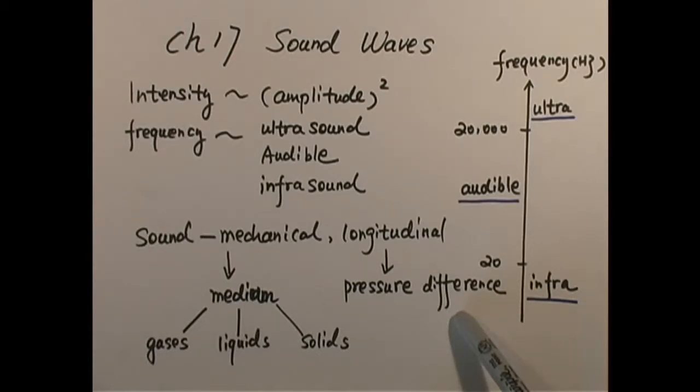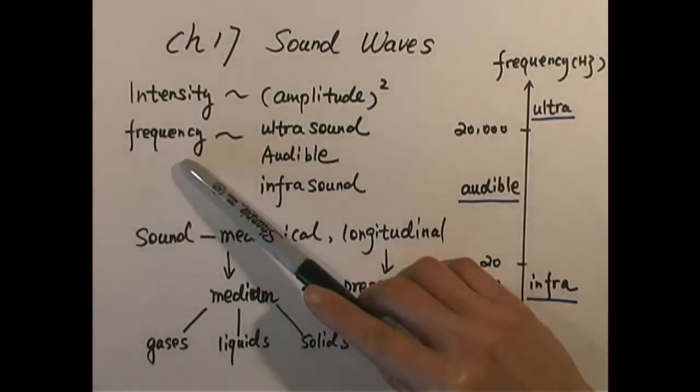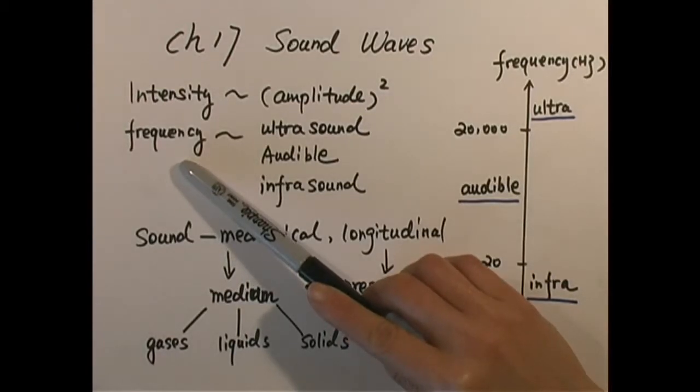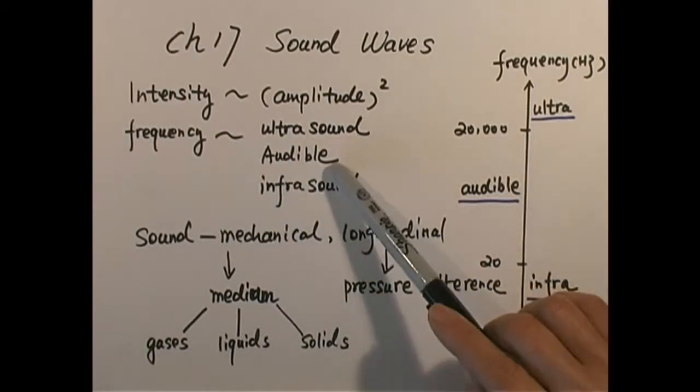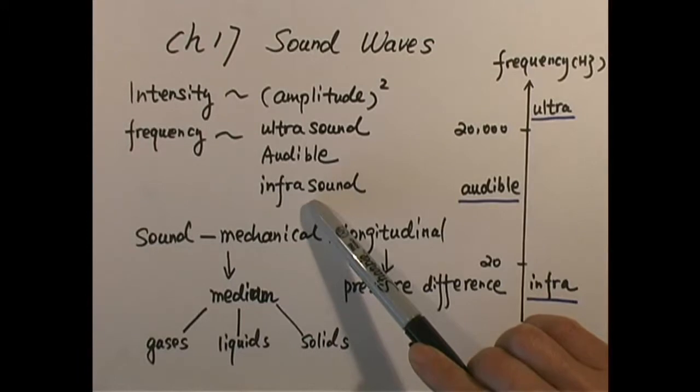Well, we learned before that we can use a couple of physical quantities to describe waves. Number one is frequency. In this case, we categorize sound waves as ultrasound, audible sound, and infrasound.